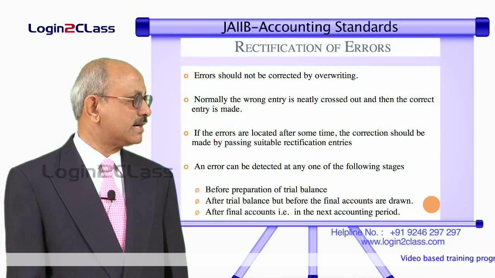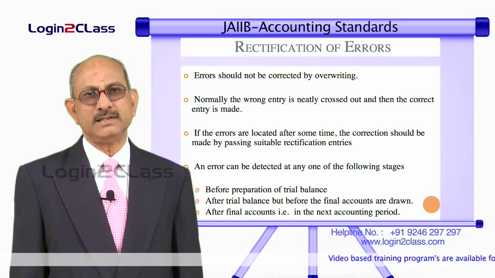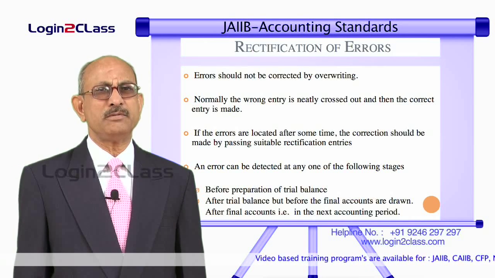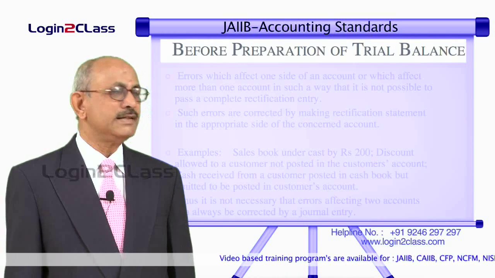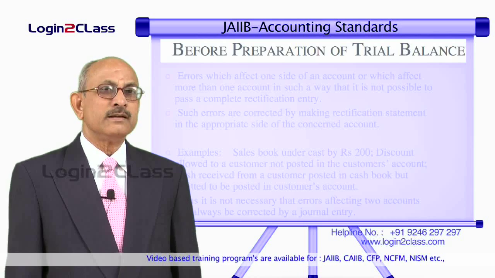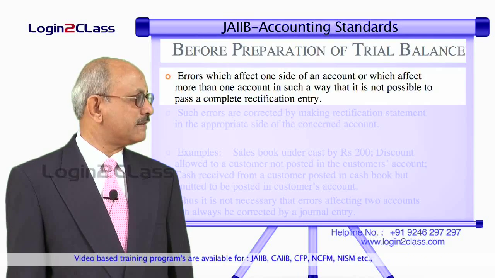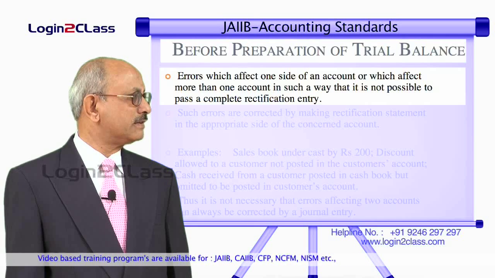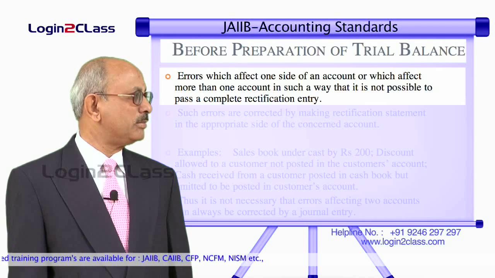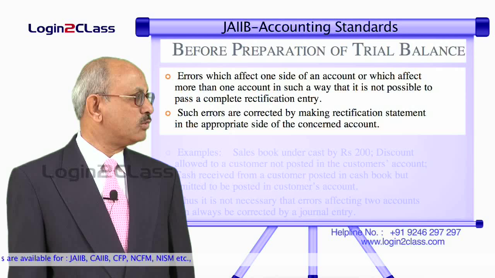So let us try to understand how these errors, which are detected at different stages, are going to be rectified. Let us start with the first type of error, that is errors detected before preparation of the trial balance. In this case there could be again two types of errors: errors which affect one side of an account or which affect more than one account, in such a way that it is not possible to pass a complete rectification entry. So such errors are called one-sided errors.